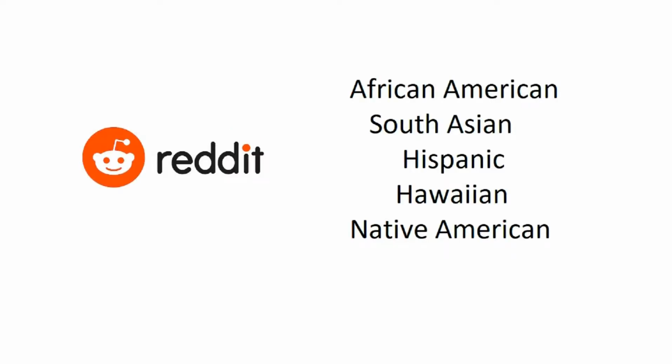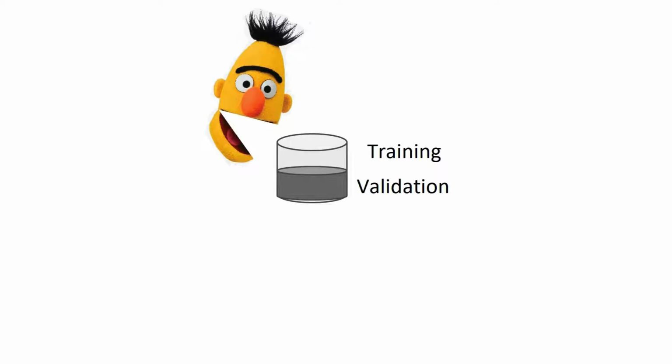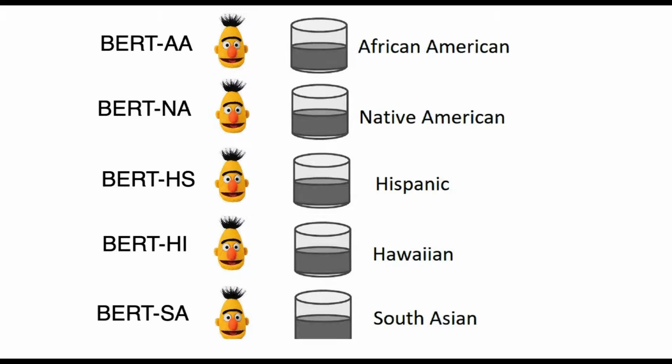For this research, we look at 5 different ethno-racial groups represented on the website Reddit. We gathered comments from subreddits representative of each group. These comments were split into training and validation sets, which we used to train and then validate that our classifiers were truly capturing the language norms of each community. Thus, we have classifiers which capture language norms and can be used to identify bias.